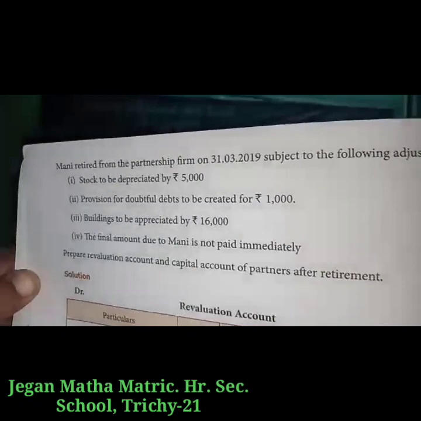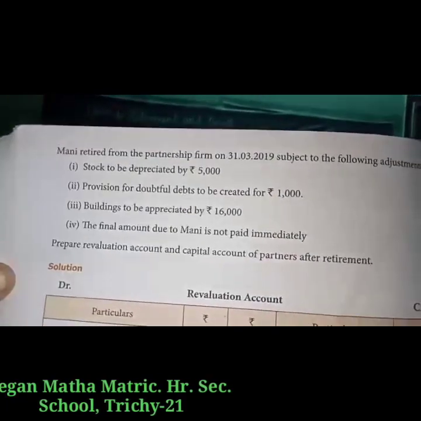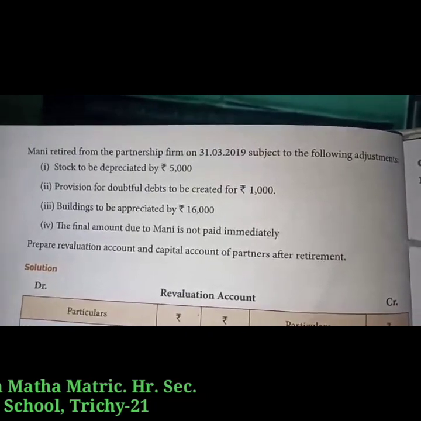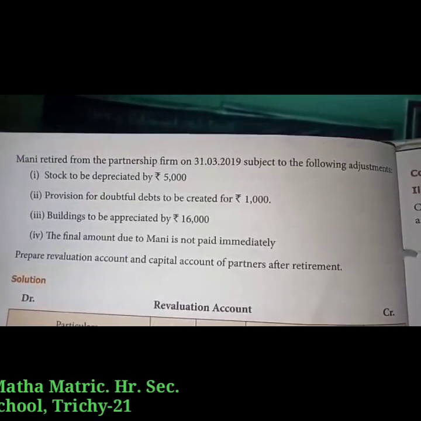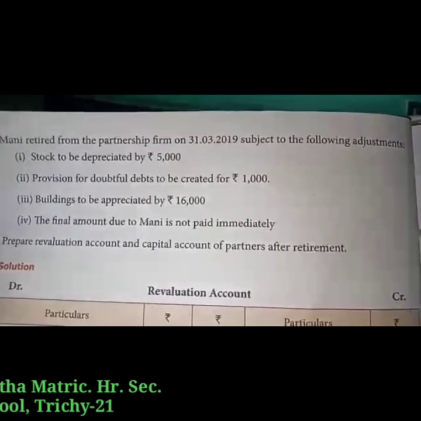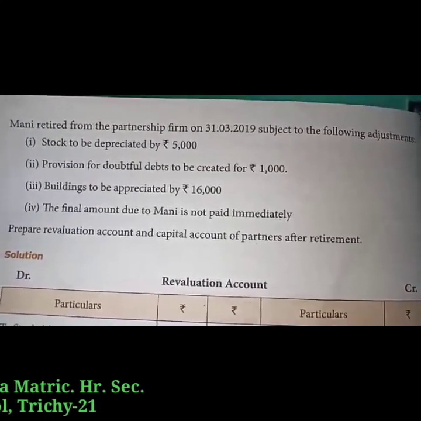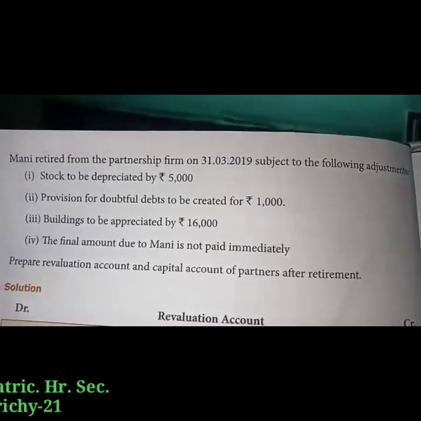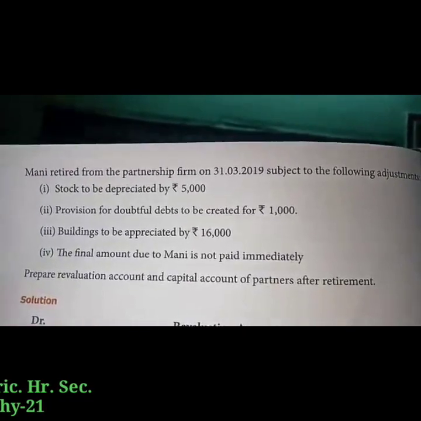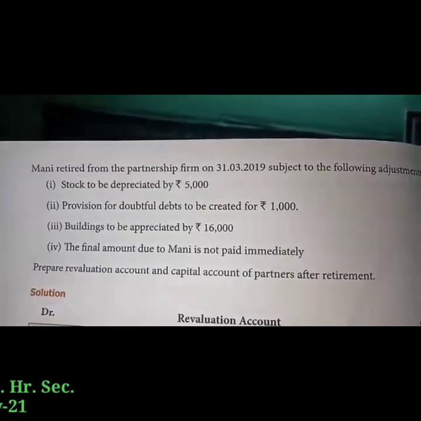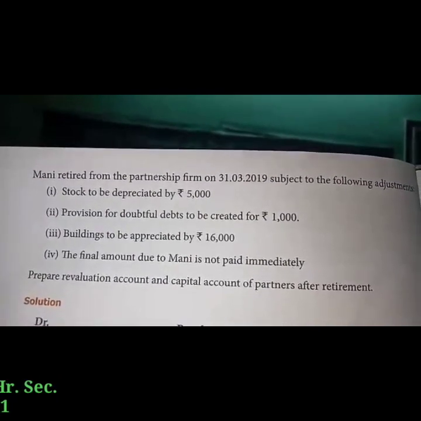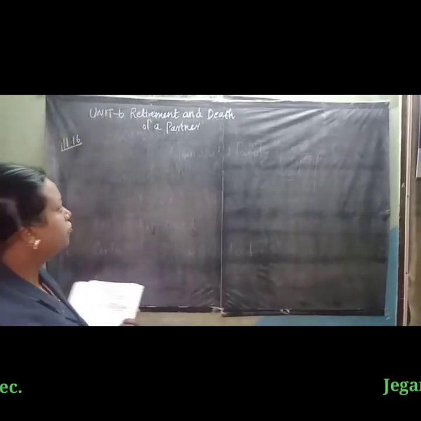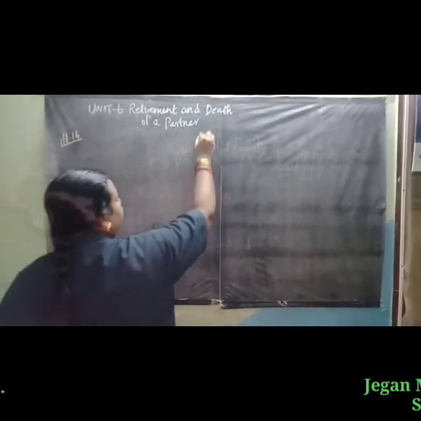Mani retired from the partnership firm on 31st March 2019, subject to the following adjustments. First, stock to be depreciated by 5,000. Provision for doubtful debts to be created for ₹1,000. Building to be appreciated by 16,000. The final amount due to Mani is not paid immediately. Prepare the revaluation account and the capital accounts of the partners after retirement. First we are going to prepare the revaluation account.